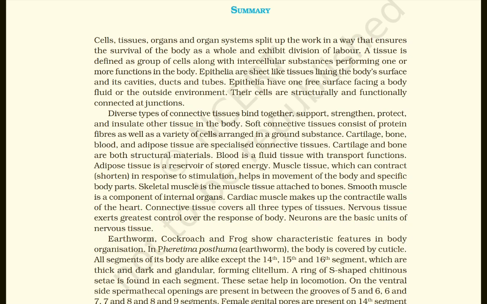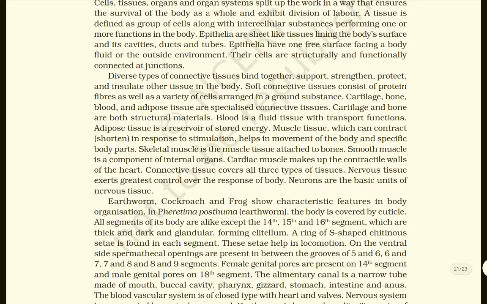On the ventral side, spermathecal openings are present in between the grooves of 5 and 6, 6 and 7, 7 and 8, 8 and 9 segments. Female genital pores are present on the 14th segment and male genital pores are on the 18th segment.